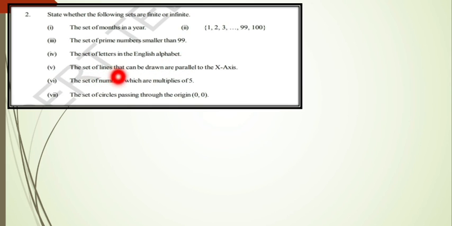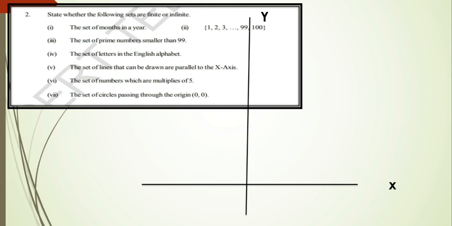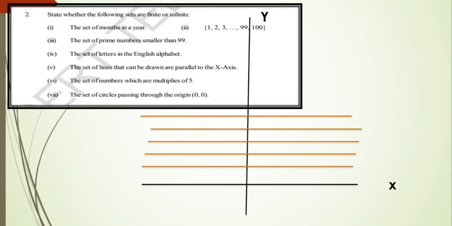Set of lines that can be drawn parallel to the x-axis. So just consider, this is the x-axis and this is the y-axis. We have to consider all the lines which are parallel to the x-axis. How many lines can we draw parallel to the x-axis? Just see here. This line is parallel to the x-axis. Like this, we can draw so many lines. These are also endless. Therefore, clearly this is an infinite set. Like this we have to write.